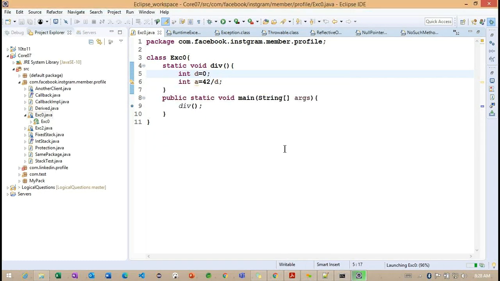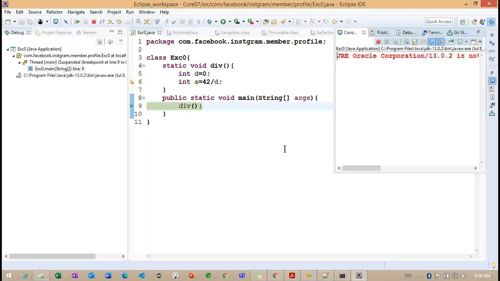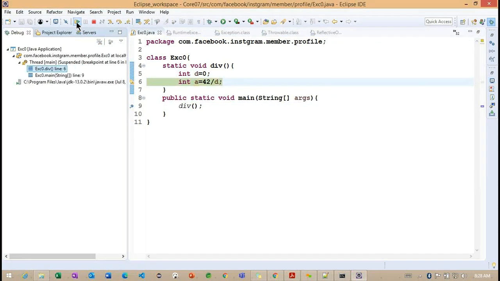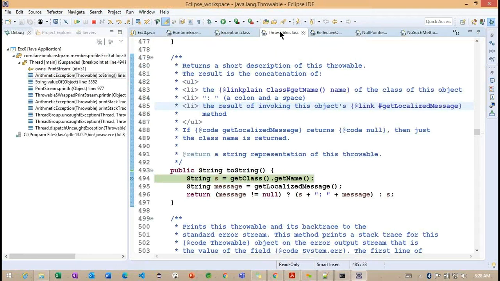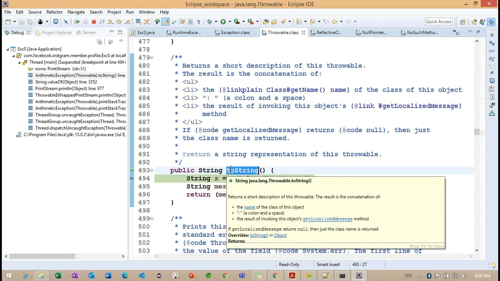Okay, proceed. This particular div method is called. Finally, now you can observe, this is the Throwable class. The toString method is being called. Why is this toString method being called?